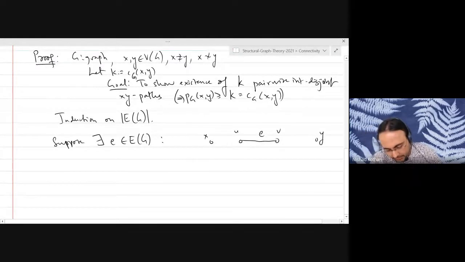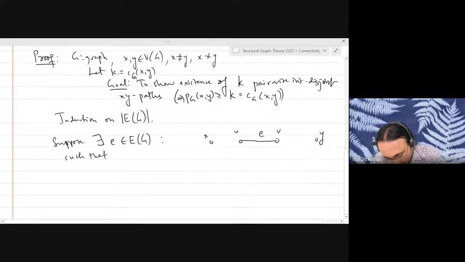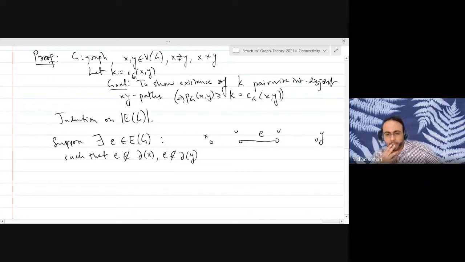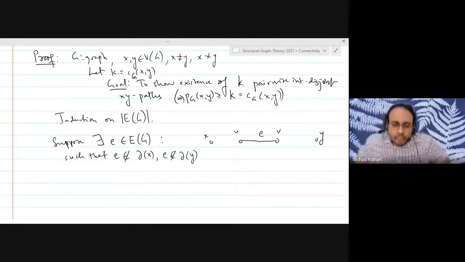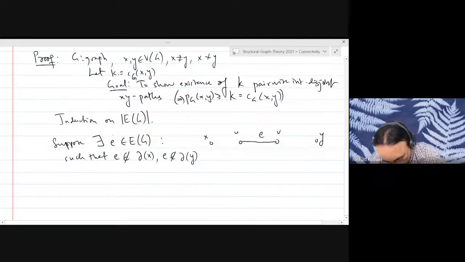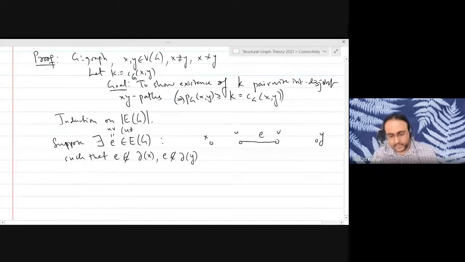So there exists an edge E such that E is not incident with X and E is not incident with Y. E equals UV, where U is not equal to V. So this is not a loop. Supposing there is some edge like this in the graph.